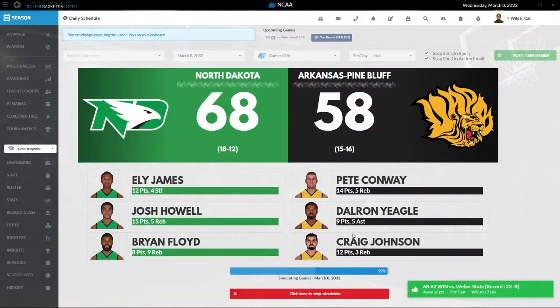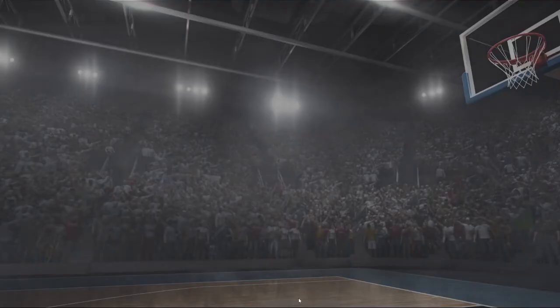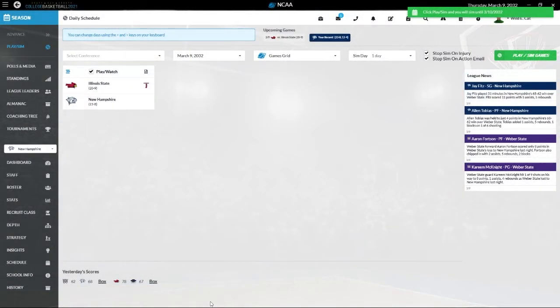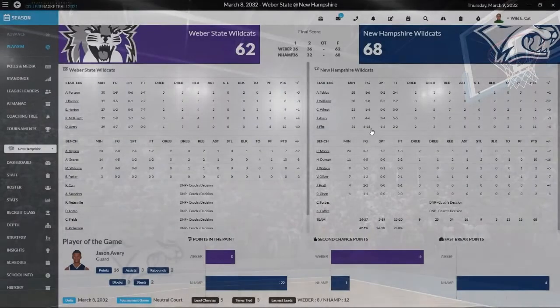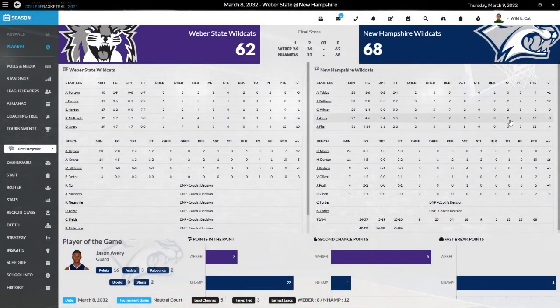We do. So we are going to go to the Conference J tournament finals. I am recording, right? Yes, I am recording. So we're going to take on 20-9 Illinois State. Let's look at stats again. Avery led the way with 16. Duncan had 10 off the bench. Fitz had 11. Nobody else scored in double digits, but that's fine.